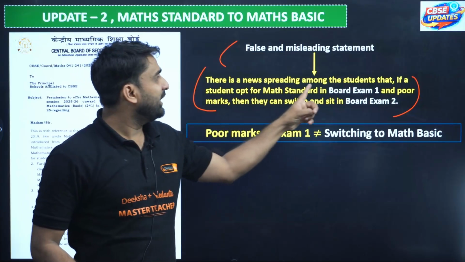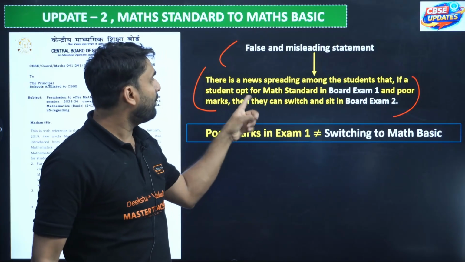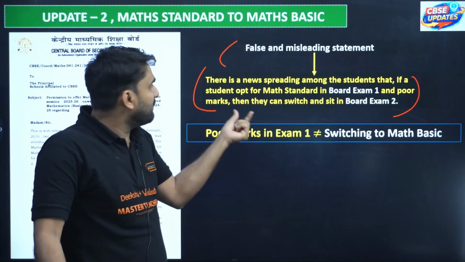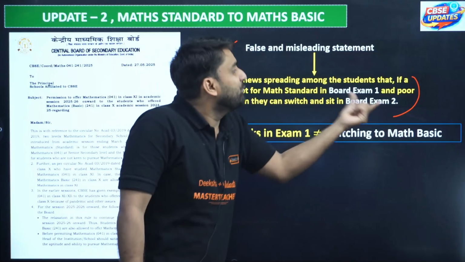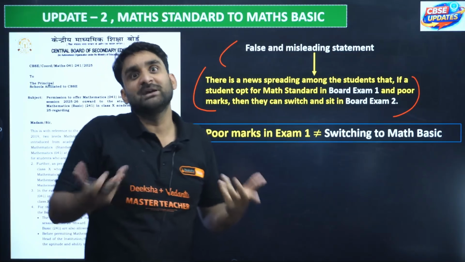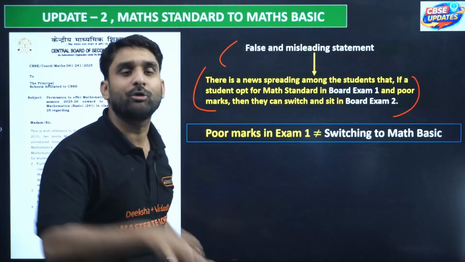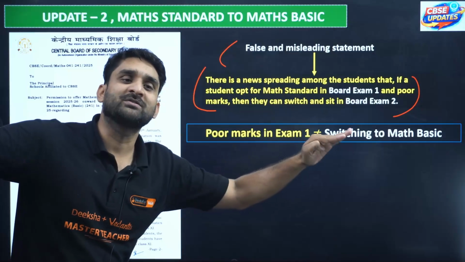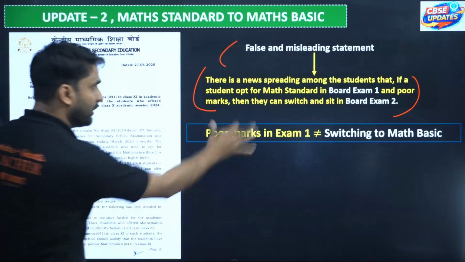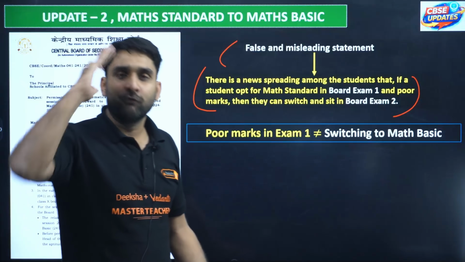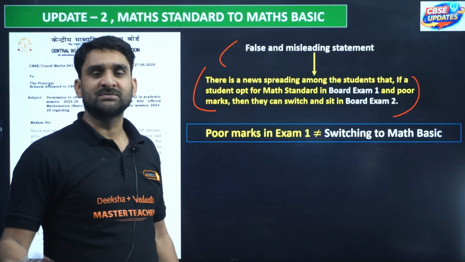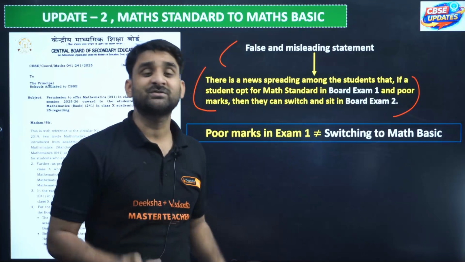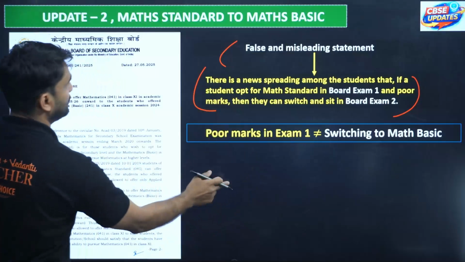There is news spreading among the students that if a student opts for math standard in board exam 1 and gets poor marks, then they can switch and sit in board exam 2 using mathematics basic. Oh bhai, this is not possible, my dear. You cannot switch to mathematics basic in board exam 2 from mathematics standard of board exam 1. So better to study hard, focus on formulas, keep revising, practice more, and try to score good marks in mathematics standard even in the first exam, so that you don't need to sit in examination 2.